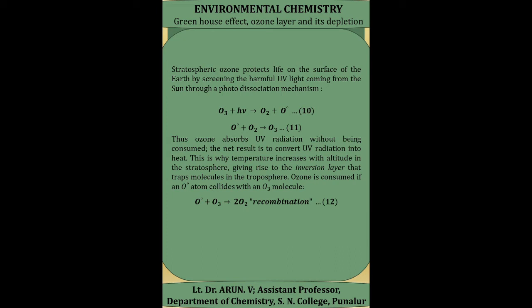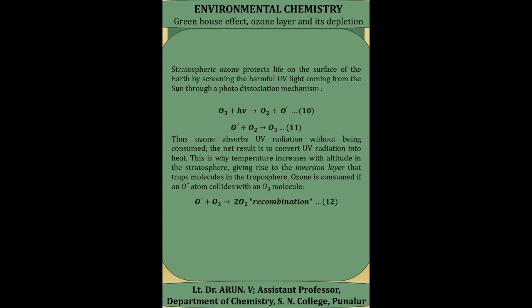The net result is to convert the UV radiation into heat. Because of these two reactions, heat energy is released into the atmosphere without changing the concentration of ozone. This is the reason why the temperature increases with altitude in the stratosphere, giving rise to an inversion layer that traps molecules in the troposphere.